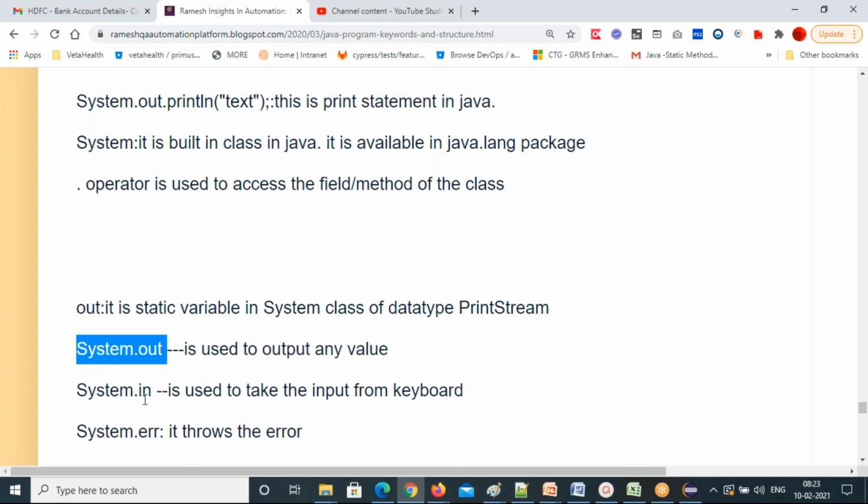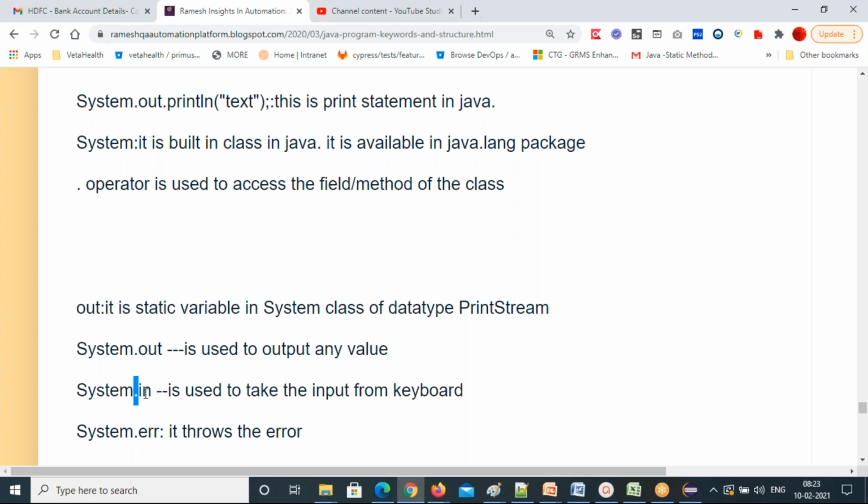And then there is one more variable, the in variable, System.in. In is another variable, and it takes data from the keyboard. What will System.in do? If you want to give input to your program, you need to use System.in. What is System.out doing? It outputs the data. System.in takes the data from the keyboard.